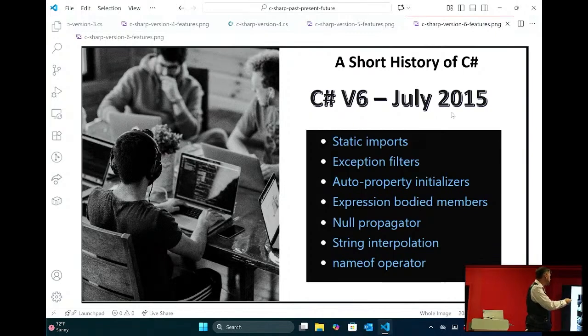So then we get to version 6, which is July 2015. We're starting to get to the life cycle here where a lot of the groundbreaking features have been introduced, right? So now we're kind of just nibbling away at the edges. We get a null propagator, we get string interpolation and exception filters. We got a couple cool things here.